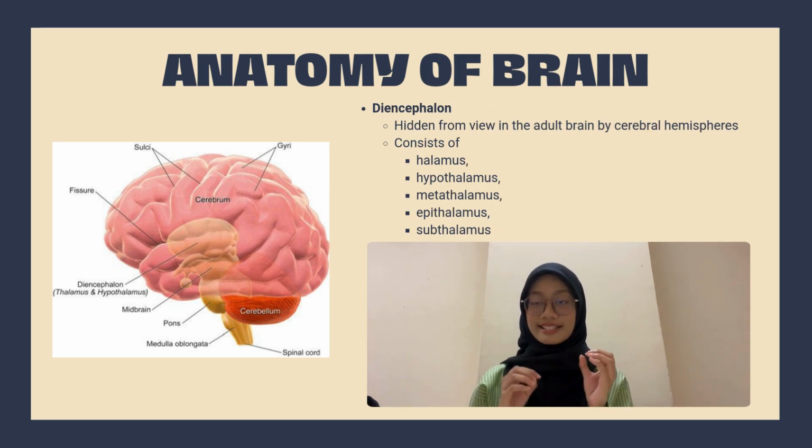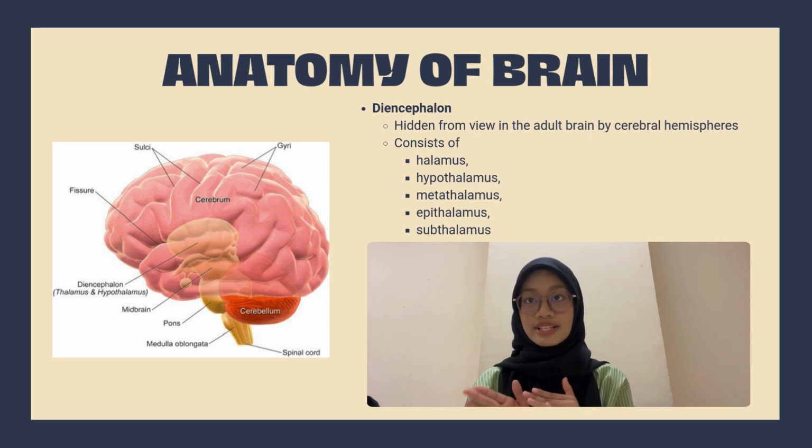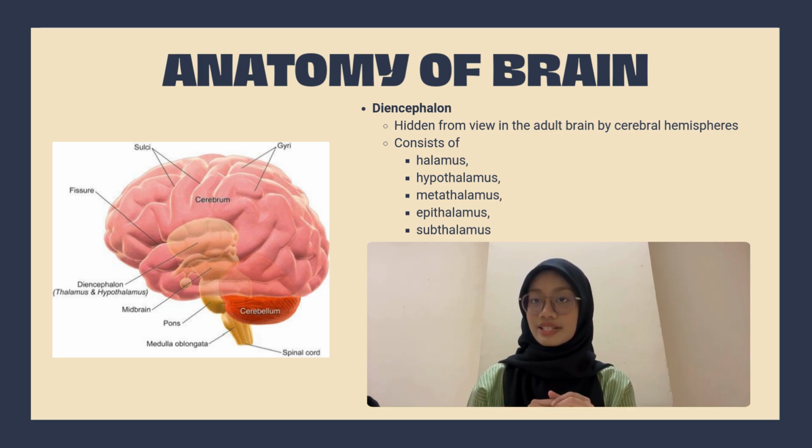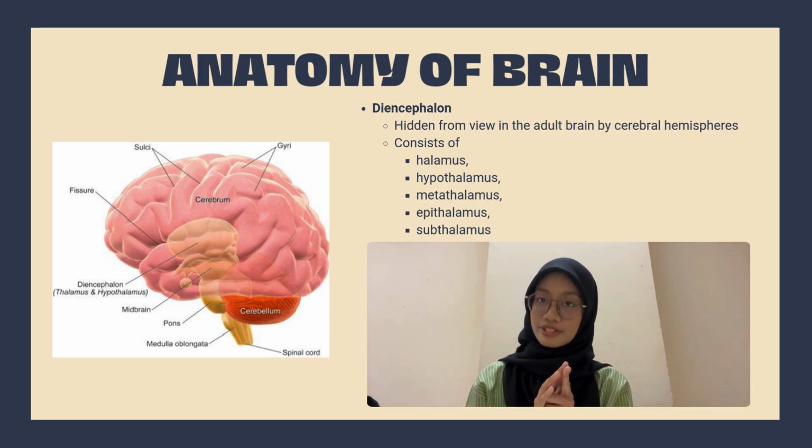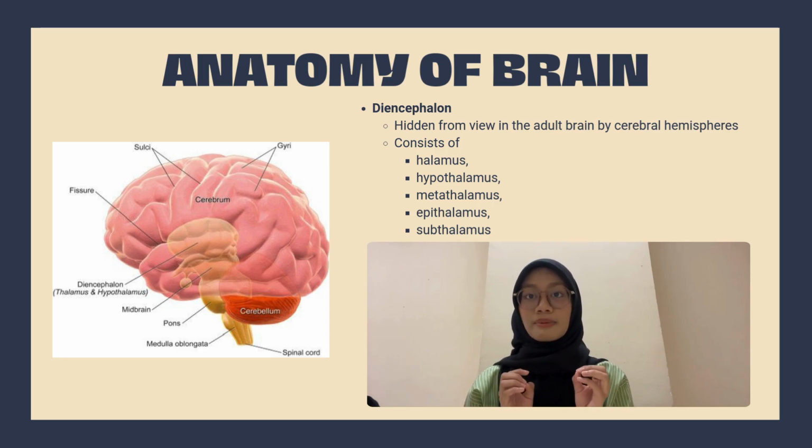The second part is the diencephalon. The diencephalon lies between the cerebrum and brainstem. It has 5 main parts, namely thalamus, hypothalamus, metathalamus, epithalamus, and subthalamus. The thalamus acts as a relay station for sensory signals except for smell and helps regulate movement and emotions. The hypothalamus controls basic functions like heart rate, body temperature, and hormone release through the pituitary gland. It is commonly associated with homeostasis.